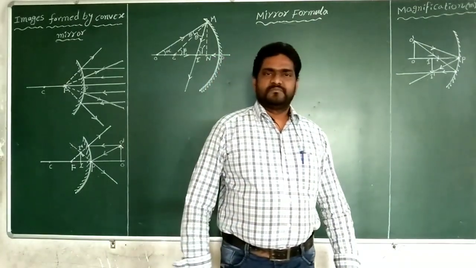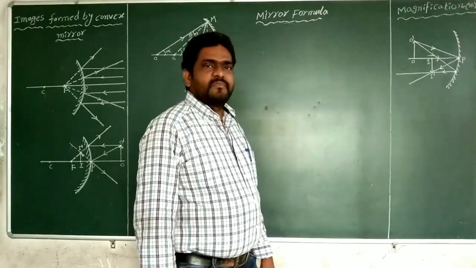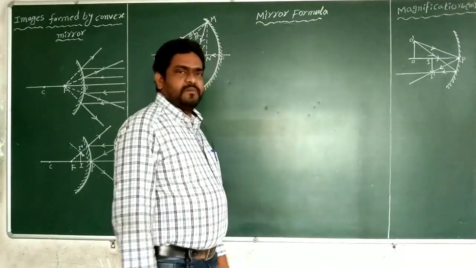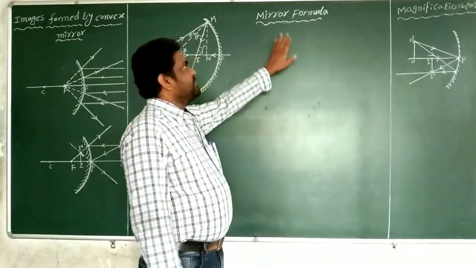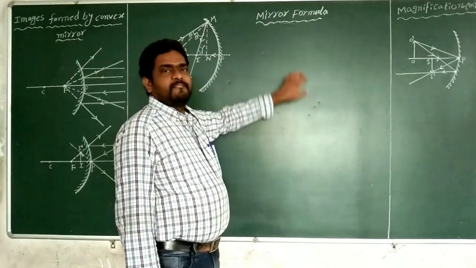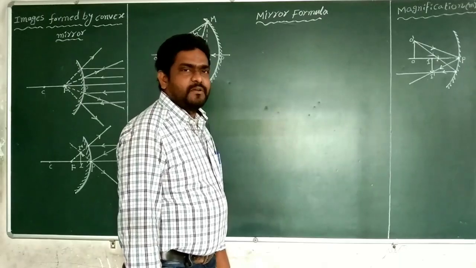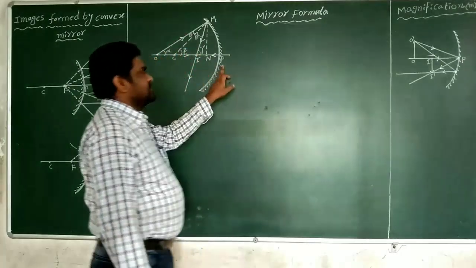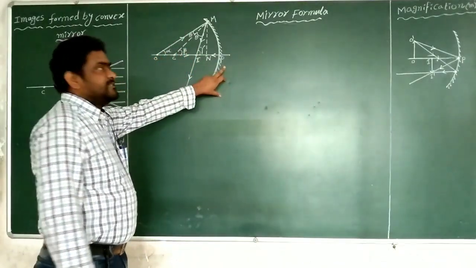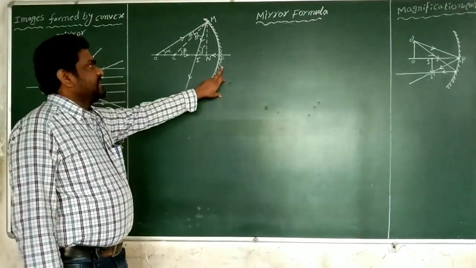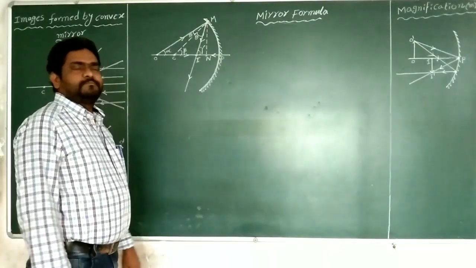After that, we are going to the explanation or derivation for the mirror formula. I want to explain this diagram. Let us consider a concave mirror.